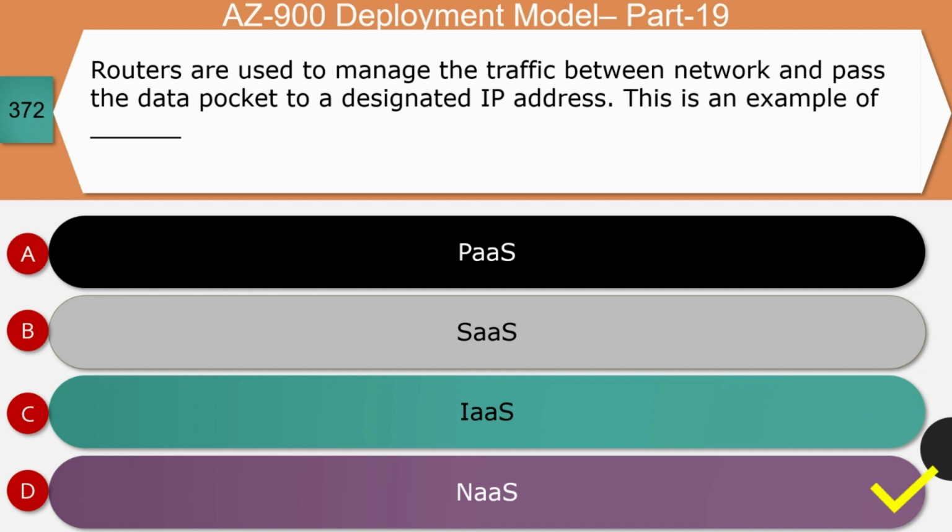Let's see the reason. Network as a service allows a person to access network infrastructure directly and in a more secured way. So, network as a service makes it possible to deploy custom routing protocols. And so, the right answer for this question is option D.